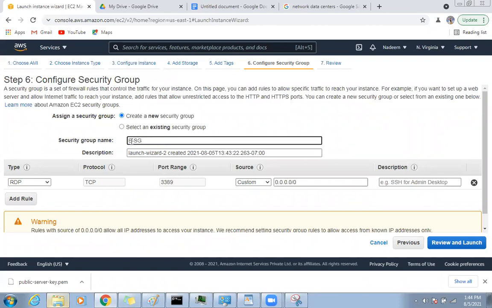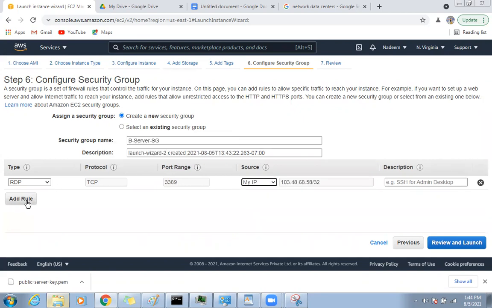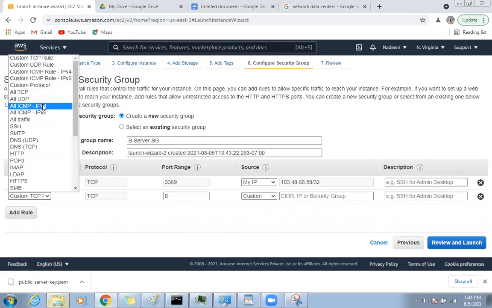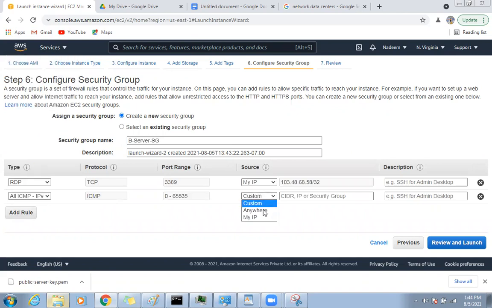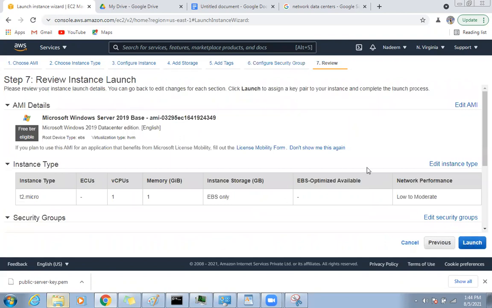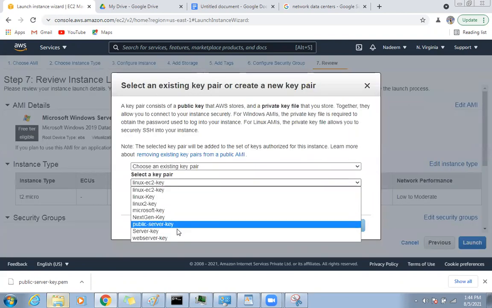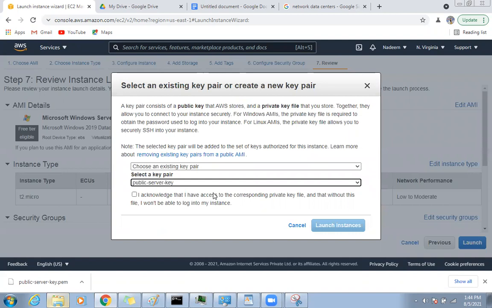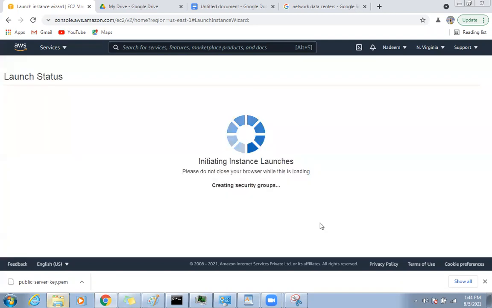So I will say B SG, B server security group, RDP from my IP only, and then I will also use ICMP v4 from my IP only. Review, launch, and while launching, at least I can use this public server key. Acknowledge, launch instance. So your other server is getting ready.